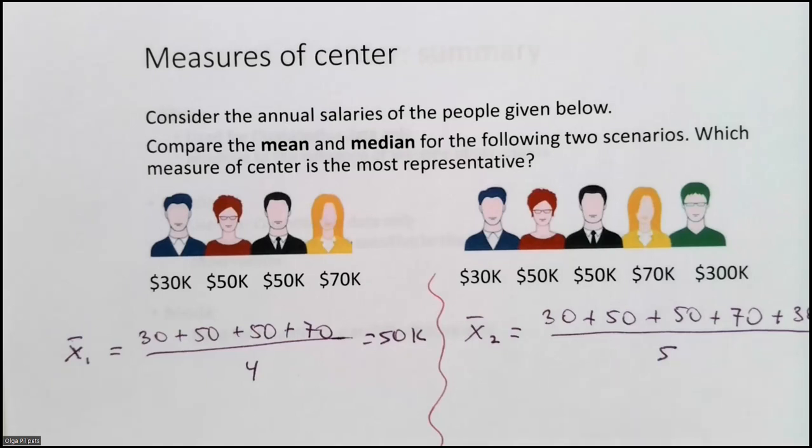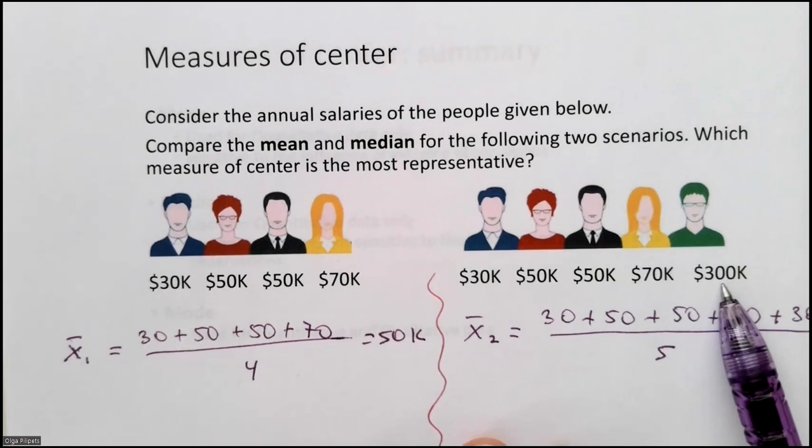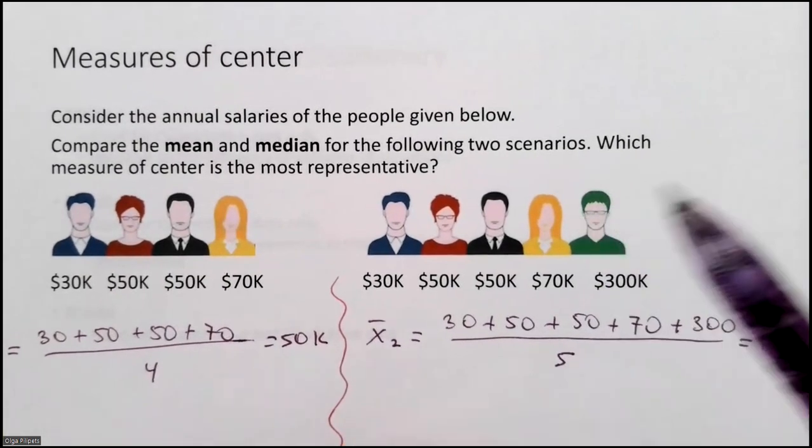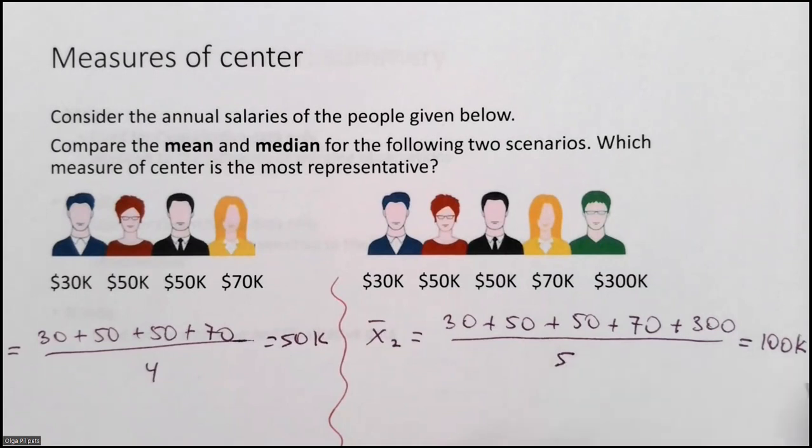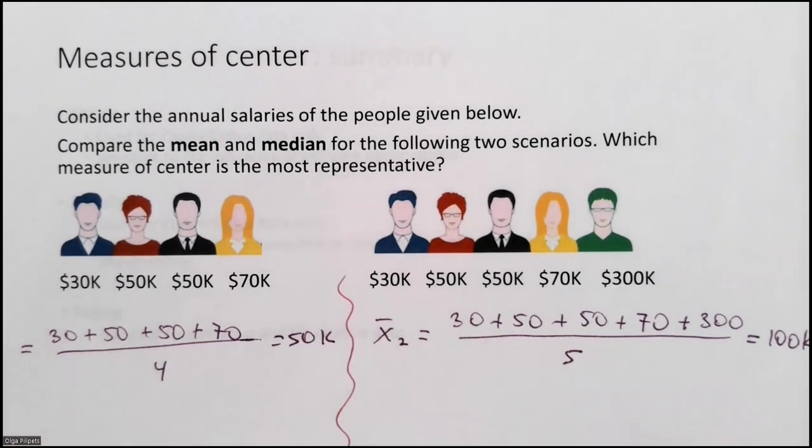All right, so I already calculated the mean for both groups. For these 4 values, I added them up, divided by 4, and I got 50,000. For this group of 5 people, I also added them up and divided by 5 values altogether. I got 100,000. So which value do you think is the most representative for the salaries of people who live in this neighborhood? Is it 50,000 or is it 100,000?